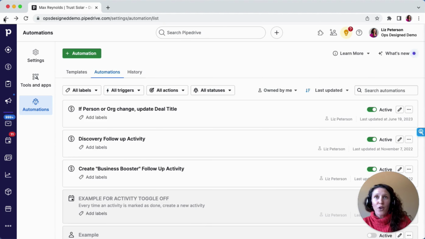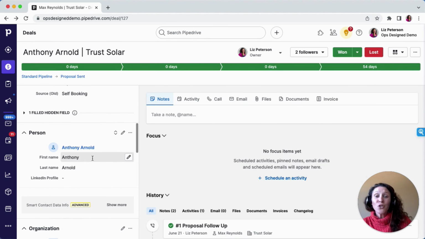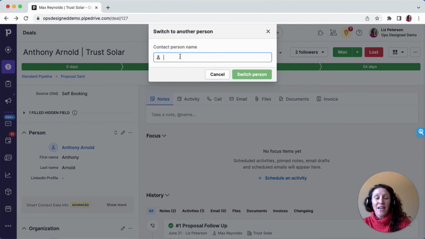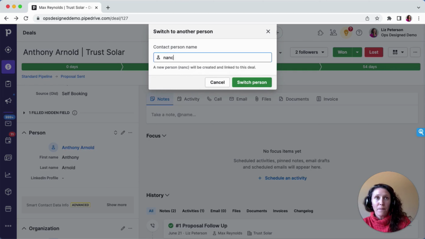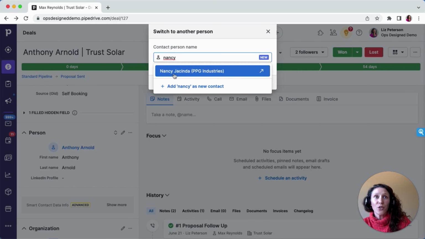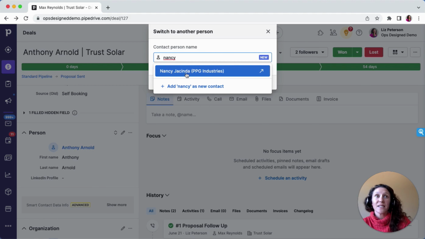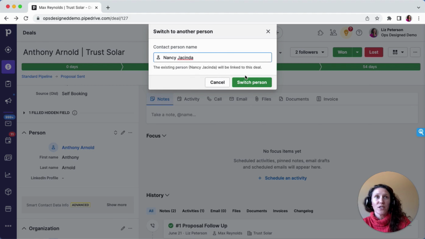Now if I go back to that deal, let's say I want to switch this deal to an existing person, someone I already have in my database. Then I'm going to do the same action: clicking the three dots, switch to another person. Then I start typing in that person. And here you see I have the option to select from a list, or I can select to add as a new person. In this case, I'm going to say, yes, it's Nancy Jacinda. That's who I want to be contacting about this opportunity. And I'll click switch person.